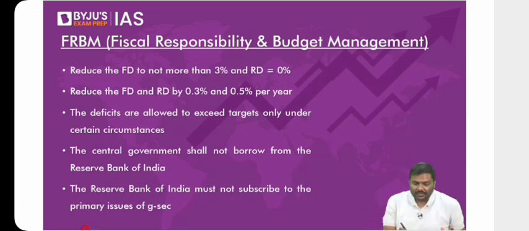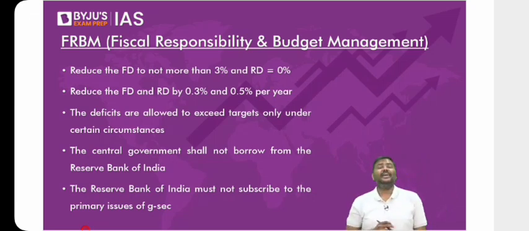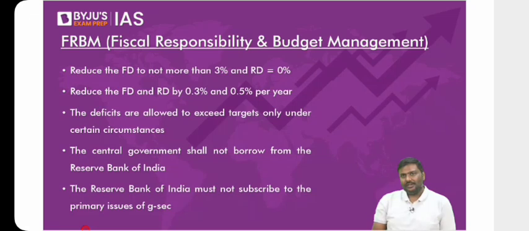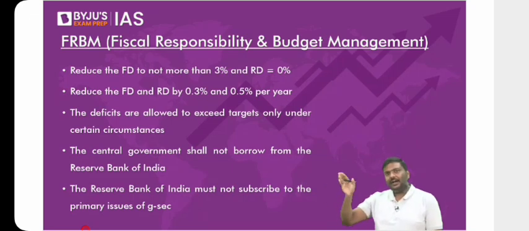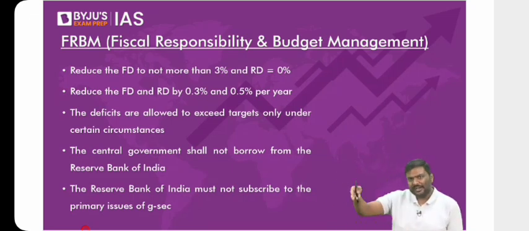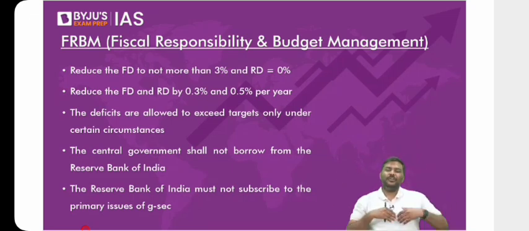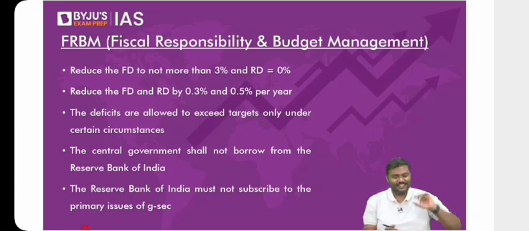Third one, fees and fines. Let's say you go to the RTO. You want to apply for a driving license. Will they collect certain fees from you? Of course, yes. Or you apply for a visa. Will the government impose fees? Of course, yes. But if you violate certain laws, like a traffic light, the government will also impose fines and collect from you.